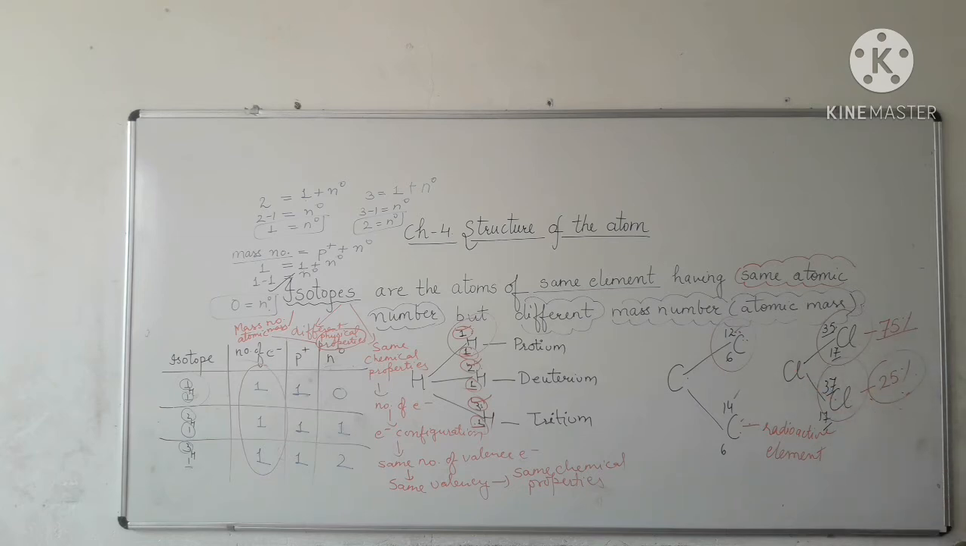See, here we will calculate the average of both the atomic masses. So we will calculate the average of both the atomic masses 35 and 37 in order to calculate the average atomic mass of chlorine. Okay, how can we calculate that? I am going to tell you.